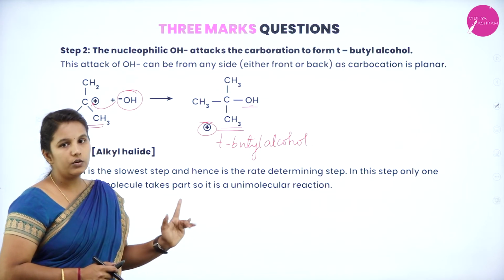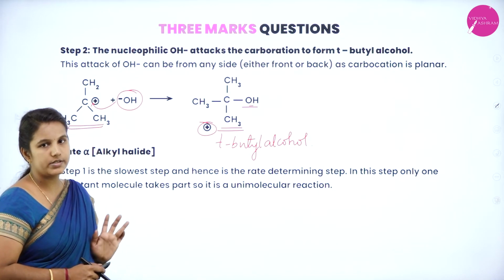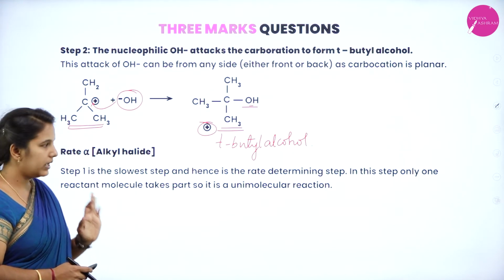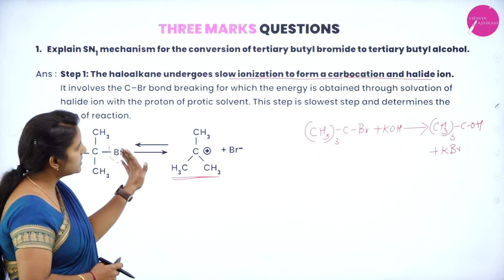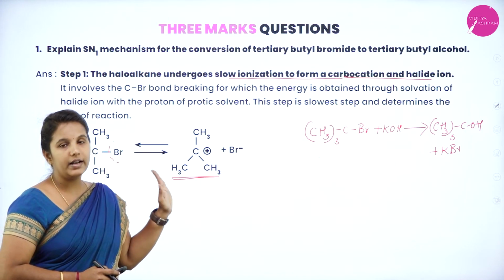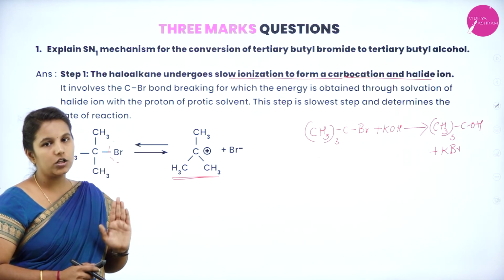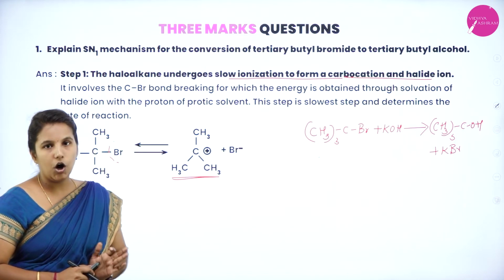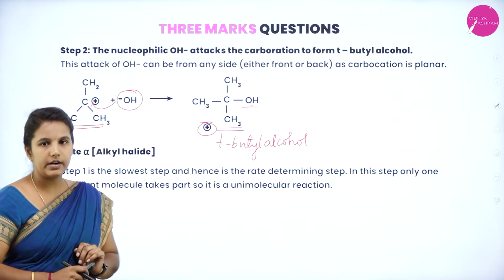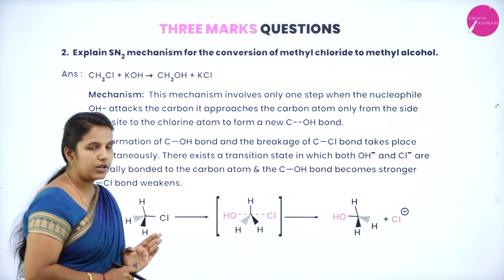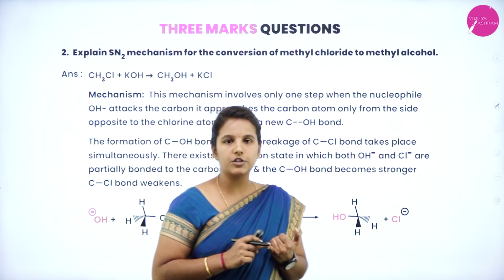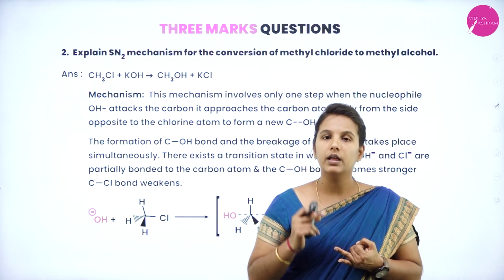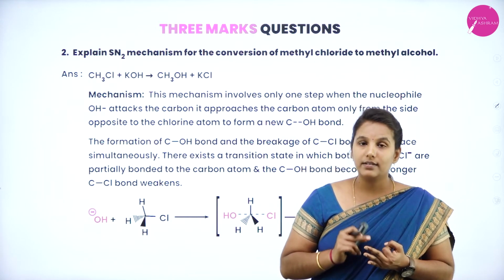And lastly, you need to write the order of that reaction. Since we know that rate is directly proportional to the alkyl halide in the above equation, and we know that the first step itself is the slowest step and it is the rate determining step, hence the order of the reaction is 1 in this case. So at the last, you need to write the order of that reaction by understanding the rate of this reaction. So the 3 things you need to remember: one, write the general reaction, and the other is the mechanism, which you need to write properly. If you forgot the general reaction, it's okay. Go with the reaction mechanism and write the order.